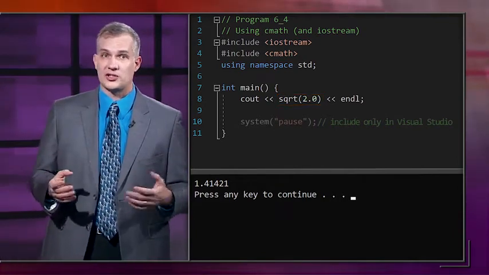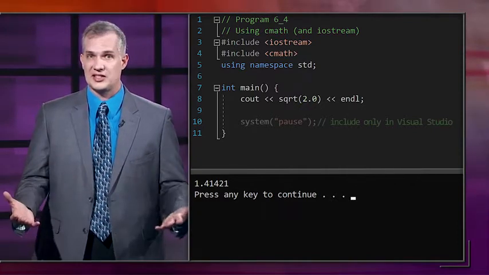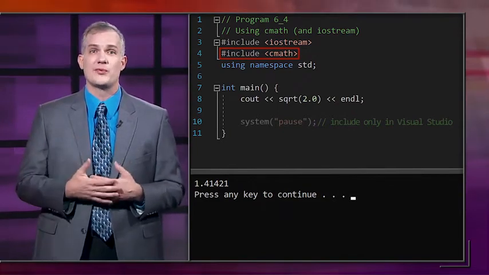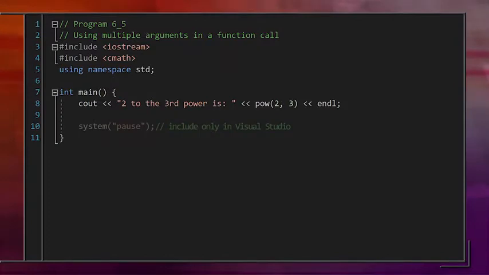Now, the square root function, like all functions, is not defined in C++ all by itself. To have access to it, we needed to get it from the CMath library. The CMath library includes a variety of math functions beyond just square root. For example, CMath includes a power function, allowing us to compute one value to the power of another. In this case, the function name is pow, P-O-W. Notice that pow takes two arguments, the number that we want to raise to a power, and then the power that it's raised to. We separate these two arguments using commas.